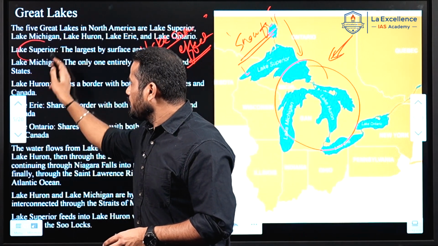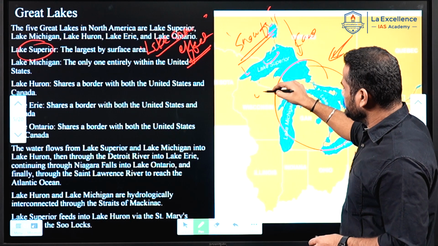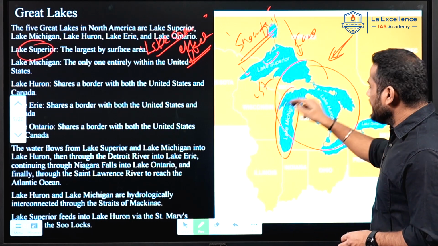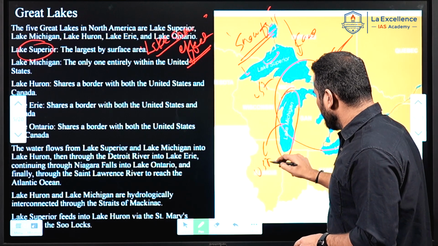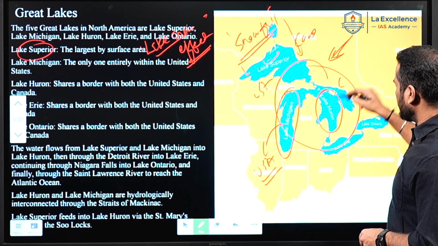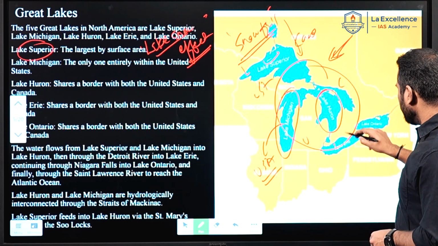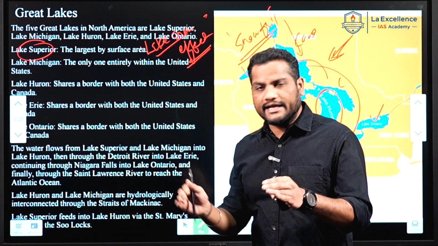The first is Lake Superior. This borders Canada and USA. Lake Michigan is the only lake which is located entirely in USA. And Lake Huron also shares a border with Canada as well as USA. And Lake Erie and Lake Ontario. All these lakes except Michigan share a border with the USA and Canada.